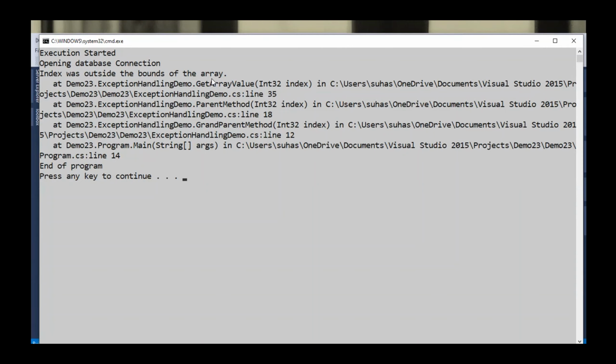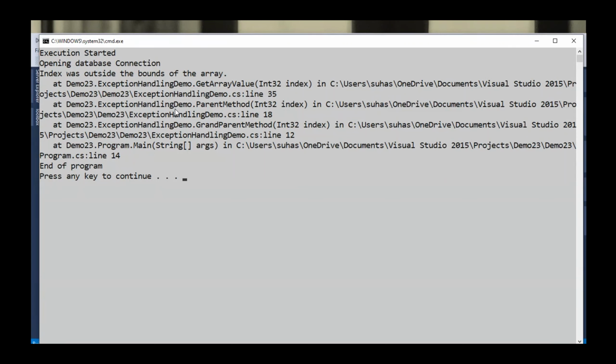So what is the expectation here? When we are opening the database connection, and in between, if an exception occurs, first we need to close that database connection, and then the exception needs to be shown. All right. So what I'm requiring here is a situation where the database connection gets closed in both cases. In a case of normal execution, if an exception won't come, then my database connection will be closed. And if an exception comes, then also my database connection needs to be closed.